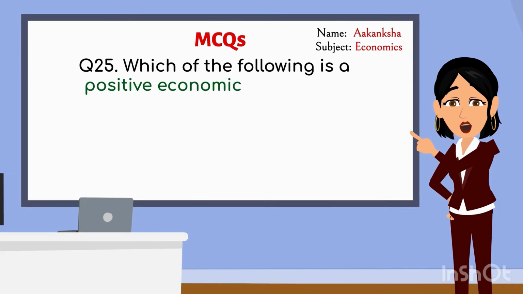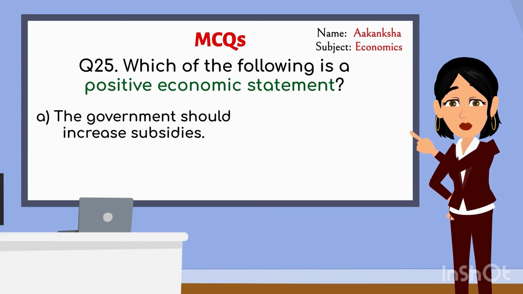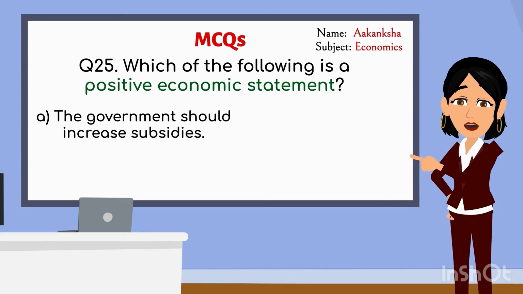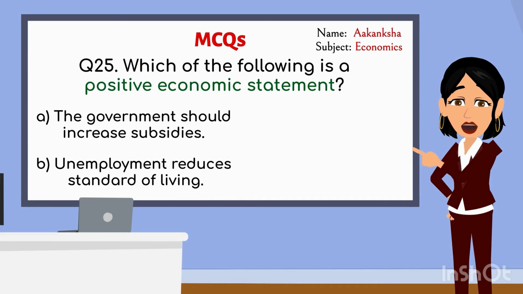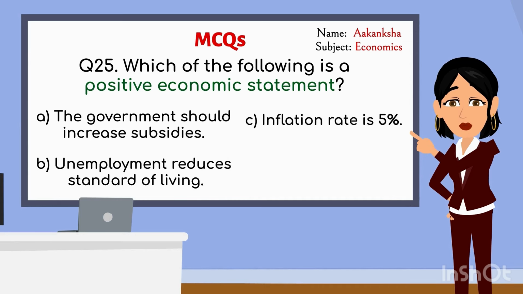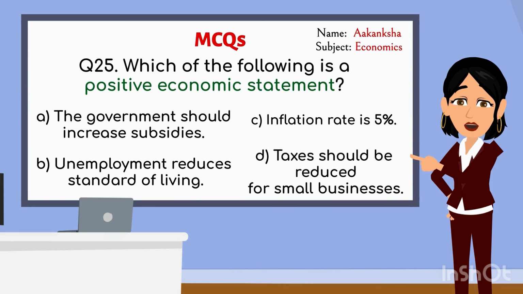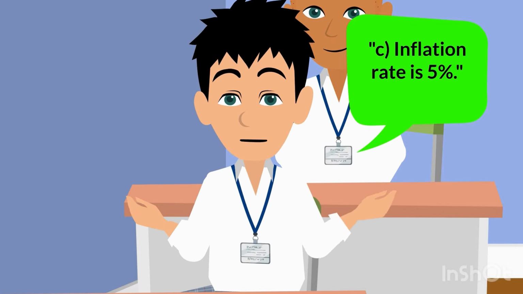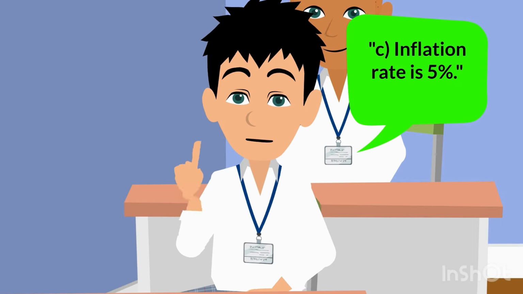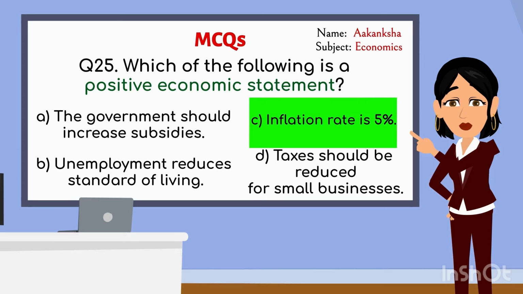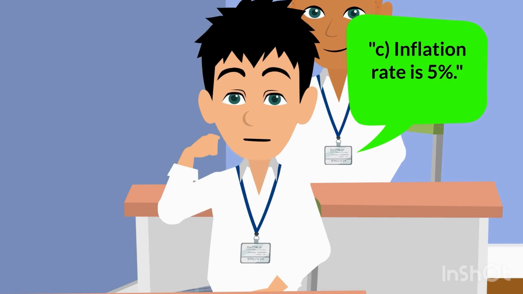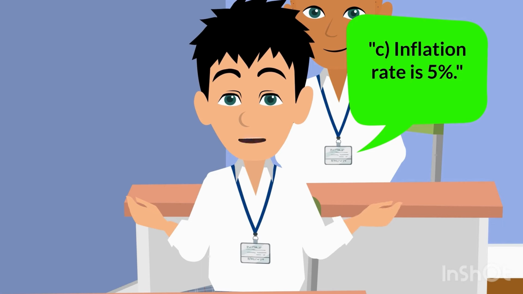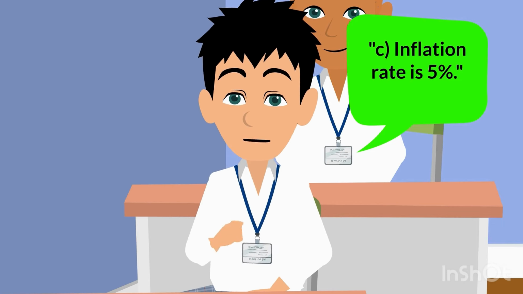Which of the following is a positive economic statement? A. The government should increase subsidies. B. Unemployment reduces standard of living. C. Inflation rate is 5%. D. Taxes should be reduced for small businesses. Ma'am, option C, inflation rate is 5%, is a positive economic statement. Correct. Why do you think inflation rate is 5% is a positive economic statement? Because it's based on facts and can be tested or measured, not opinions or values.